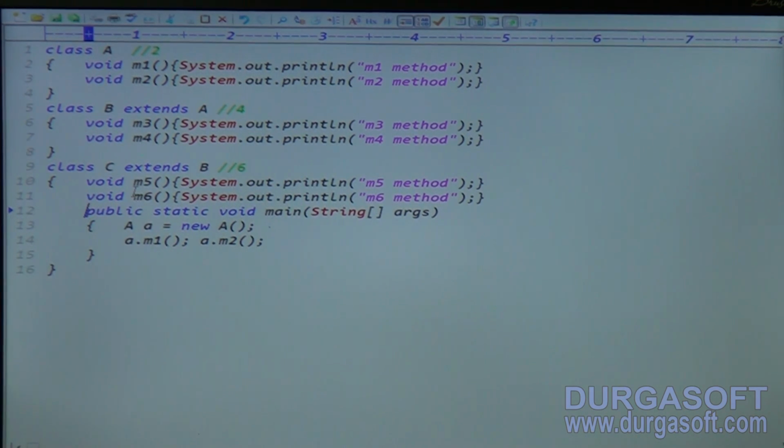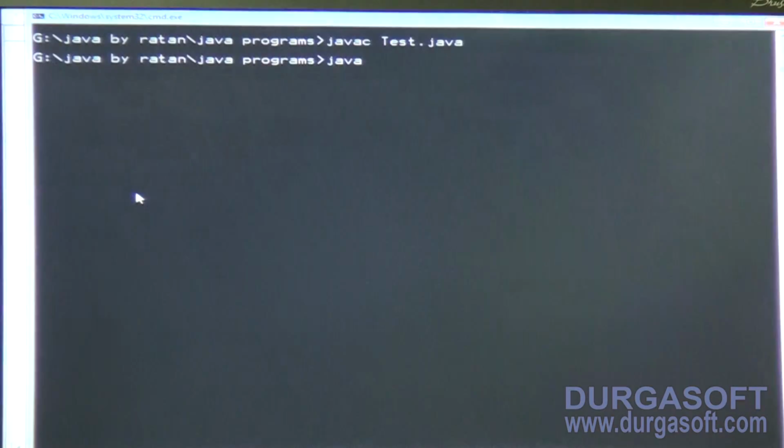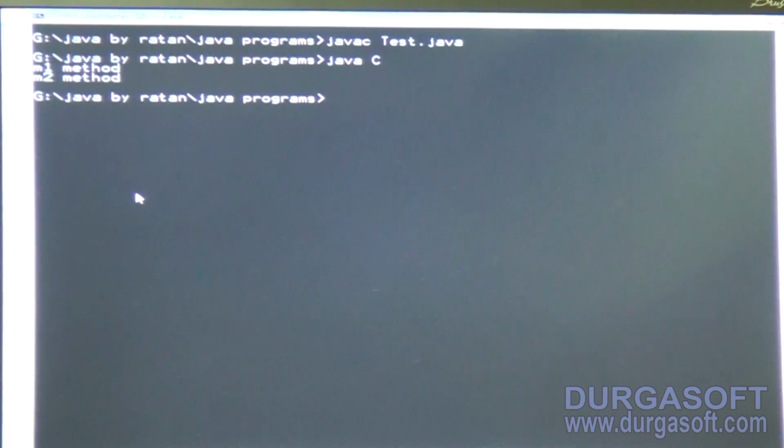But tell me, which class contains the main method here? The C class contains the main method, right? Can you please execute the C class here? So now, java C. What is the output here? M1 method and M2 method. M1 method and M2 method, right?